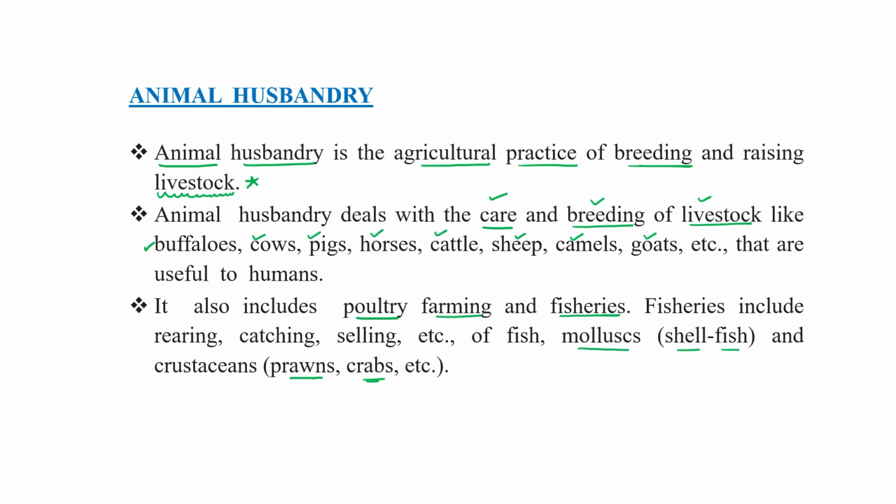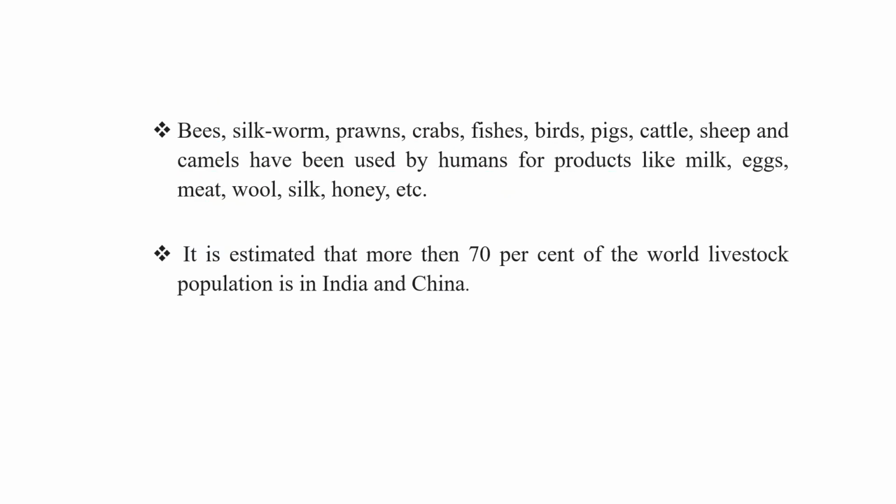Already I told you, poultry farming and fisheries are also included in this branch. Clear? So bees, silkworm, these are insects, like prawn, fish, crab, bird. They all are useful for human.